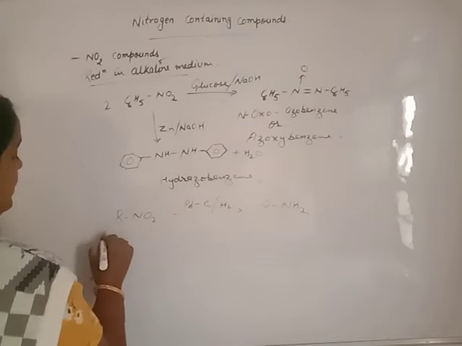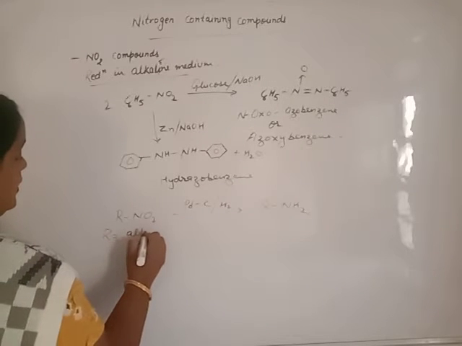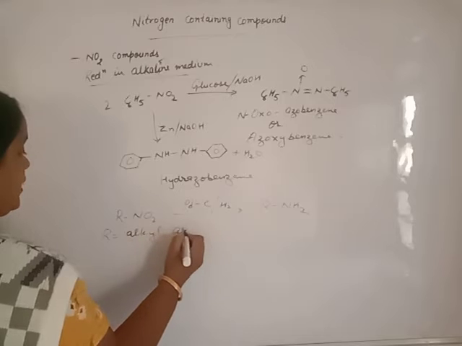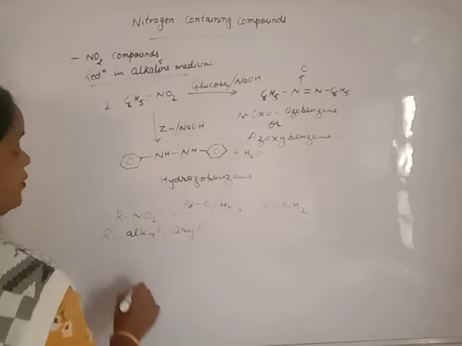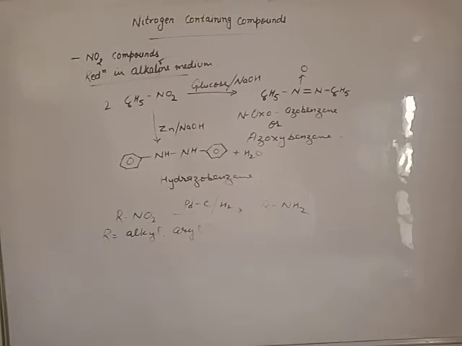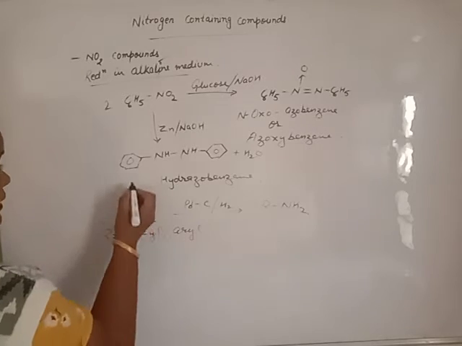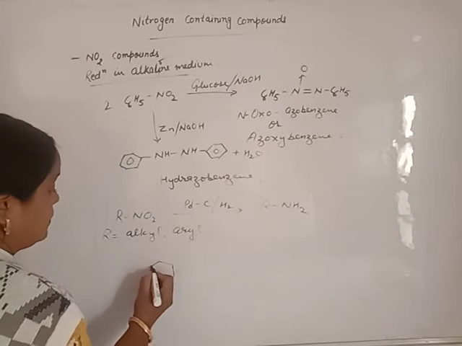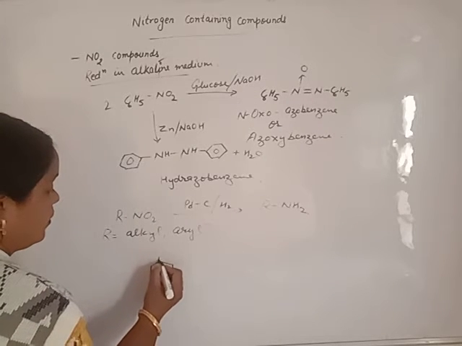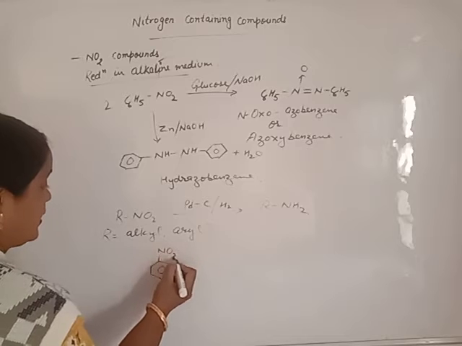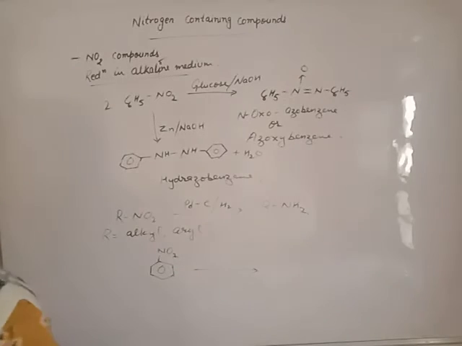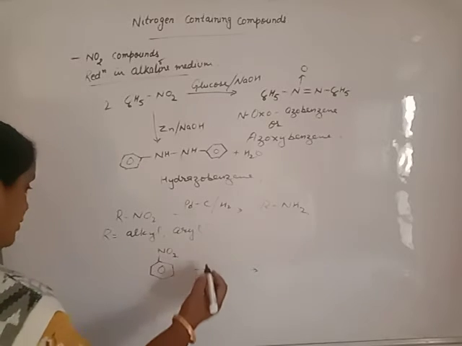In the same reaction R may be alkyl, may be aryl, may be nitrobenzene or nitroalkane. Beta, what will happen when nitrobenzene is treated with electric current? That is known as electrolytic reduction.